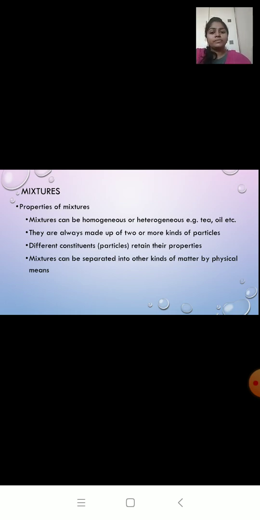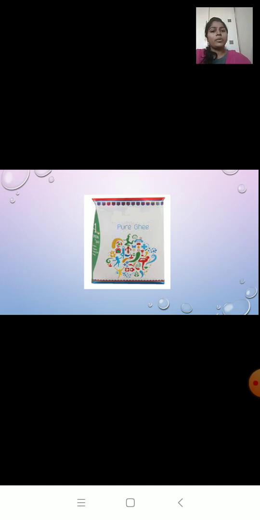Okay children, till now we learned what are pure substances and mixtures. We will learn more in detail about mixtures in the coming videos. Now in this you can see there's a packet, and on the packet it is written pure ghee. Now over here, just now we have learned that pure means which is made up of only one particle. So does that mean that this ghee is made up of only one kind of particles?